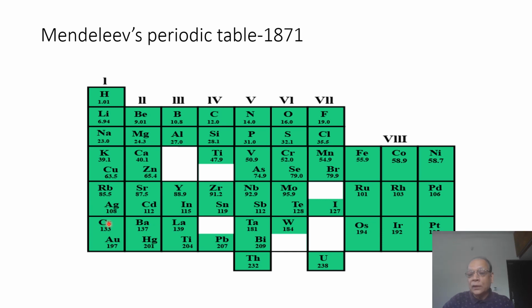Cesium is grouped with gold, and this is an instance of dissimilar elements put together in one group. We can also find another instance: potassium is grouped together with copper, and these were the demerits of Mendeleev's periodic table.